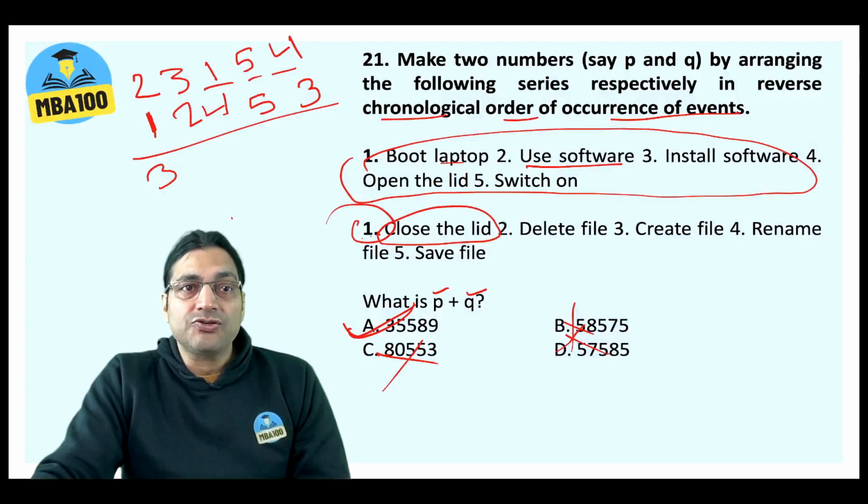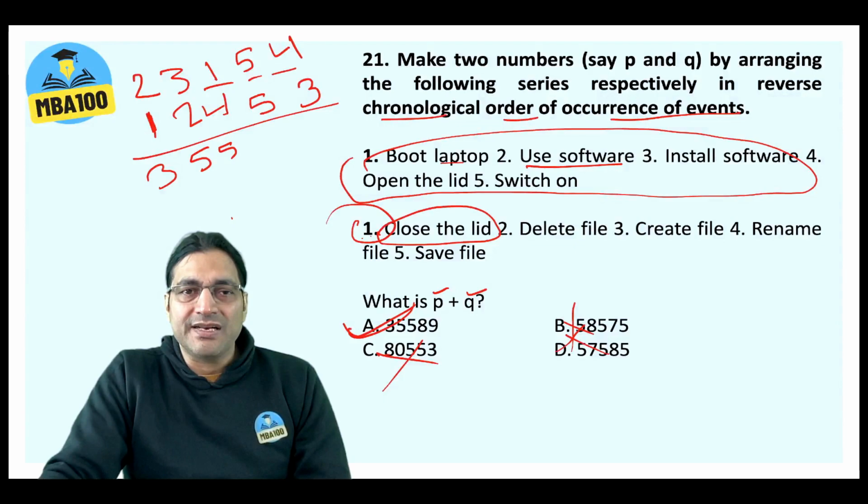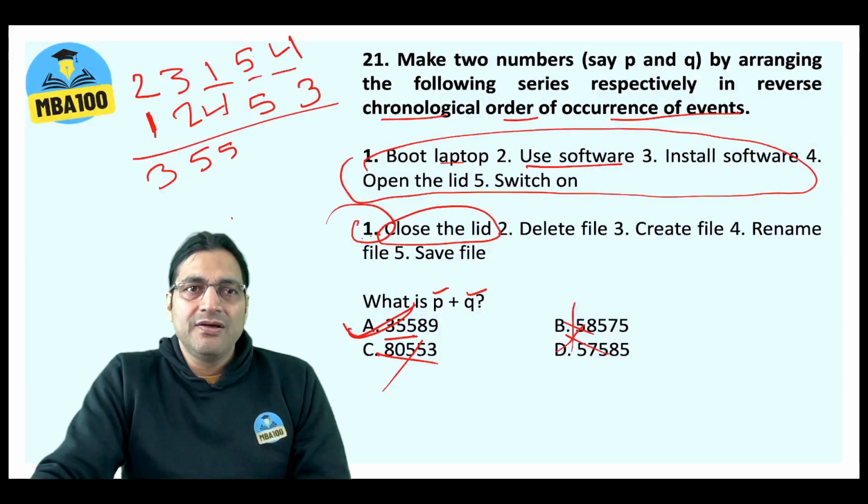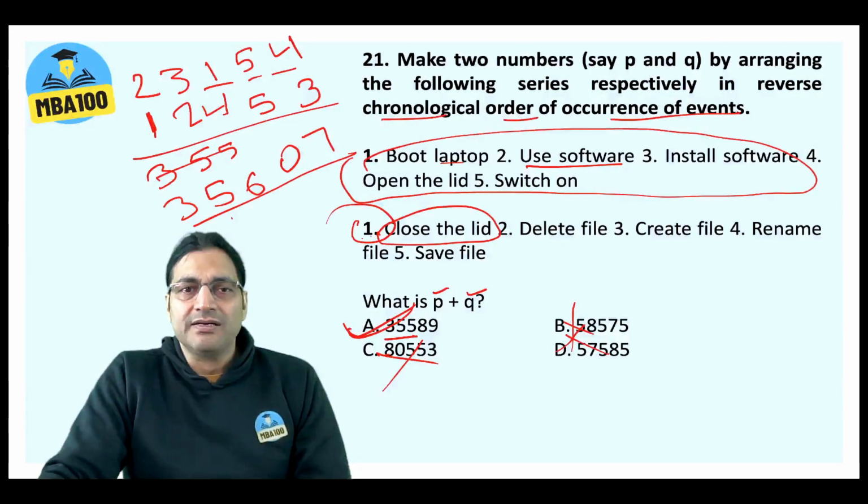When we add these, you get 3 here, 5 here, 5 here. So till 3, 5, 5, this is all right. What about this? Even if we add it from this side now: 4, 3, 7, 5, 5, 10, 0, carry over 1, 6, 5, 3. So ideally it should be 3, 5, 6, 0, 7. That is none of the options. But A was the best option, we believe.